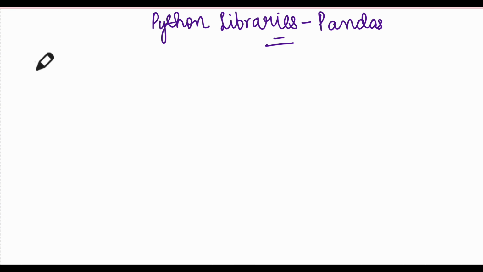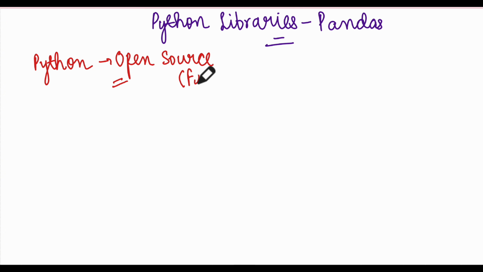Just to tell you, Python is open source software. What do we mean by open source? It is available free of cost and anyone can use it, manipulate it and create their own versions, right? Now, Python does not come with all the functionalities. There are inbuilt data structures present in Python, but it does not handle everything on its own. And that is why we take Python and modify it. We build systems inside Python.